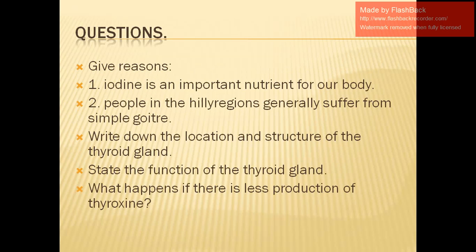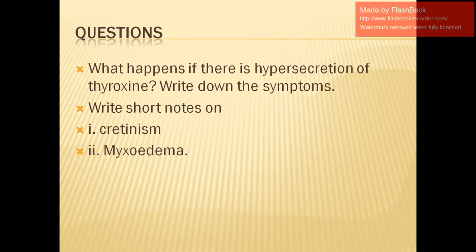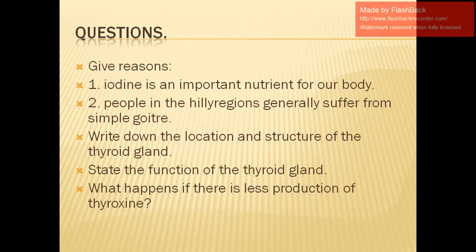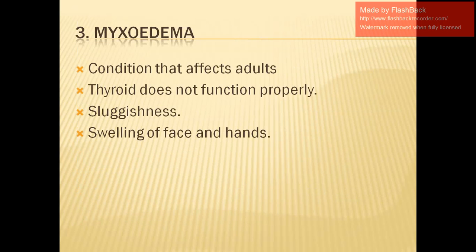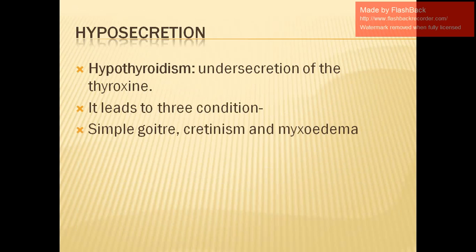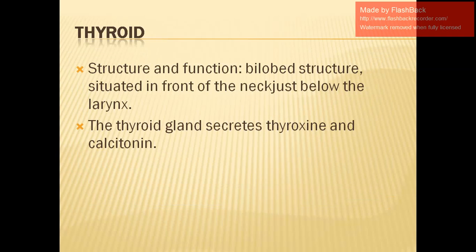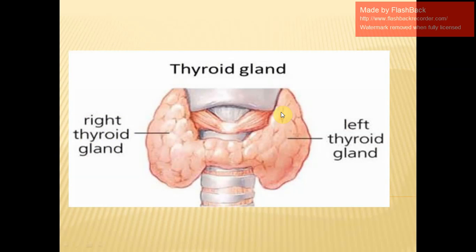So these are the questions that you are supposed to do in the form of your assignment. I would like to end my class with a short summary. So we all studied about our second gland, that is our thyroid gland. When we talked about the thyroid gland, we discussed its structure as well as its function. In function, we came to know that it produces thyroxine, and in structure, we know it's a bilobed structure. And location, front of the neck, below the larynx. That is the exact location. You can see the diagram, the bilobed structure and its location.